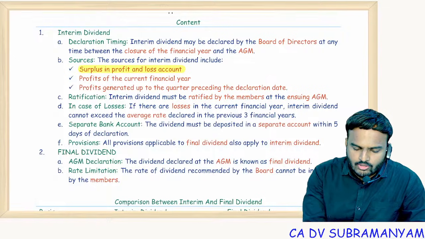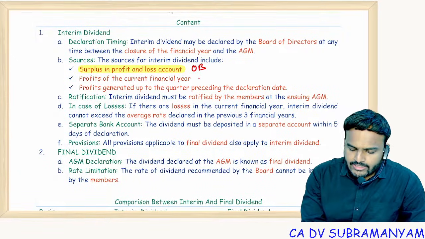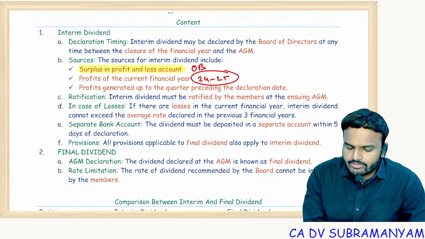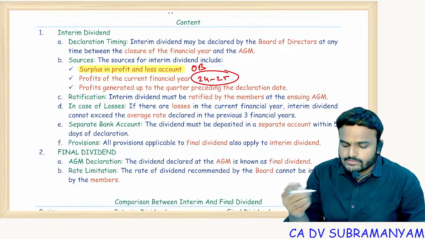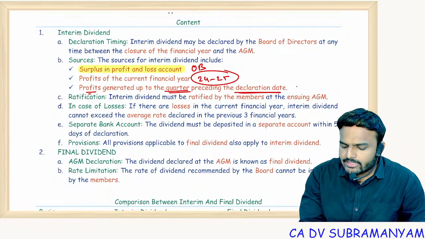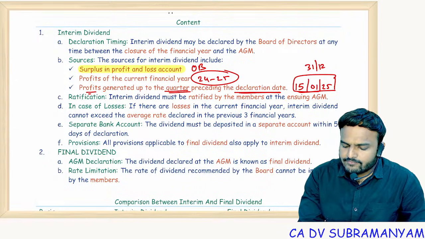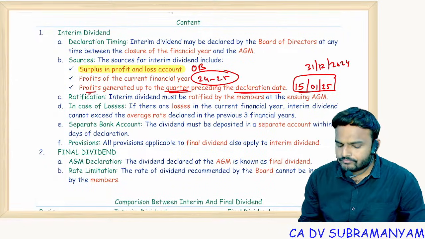Surplus in the profit and loss account. This is nothing but opening balance. Profits of the current financial year, for which year you want to declare dividend, that current financial year profits you can use, or profits generated up to the quarter preceding the declaration date. In our question we can see 15th January 2025 they declared a dividend. So up to the preceding quarter means 31st December 2024.